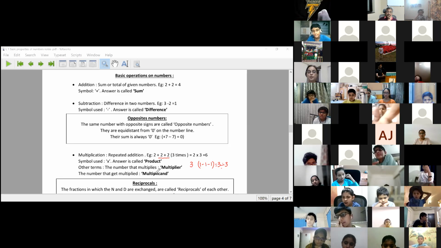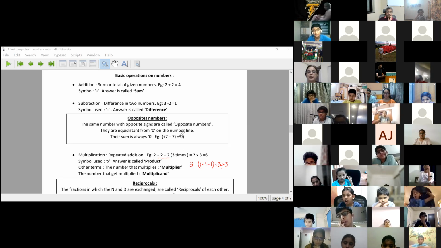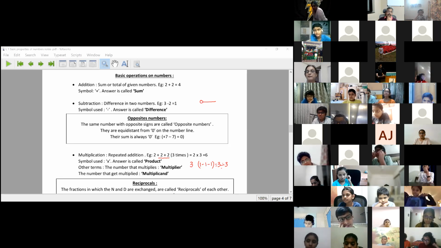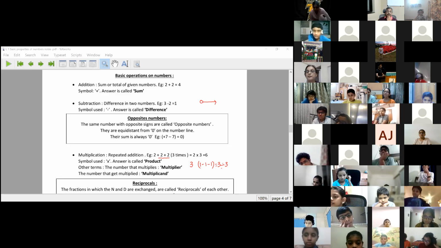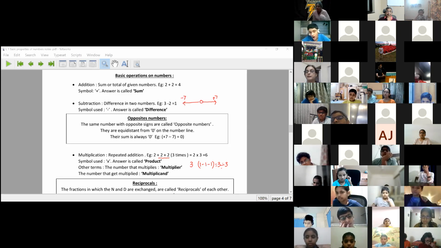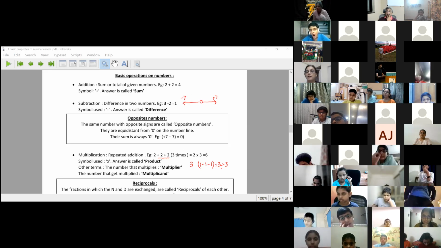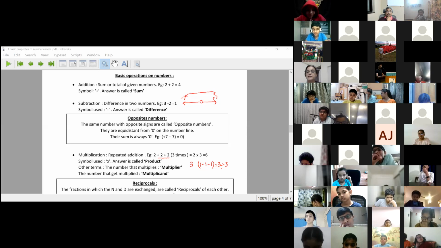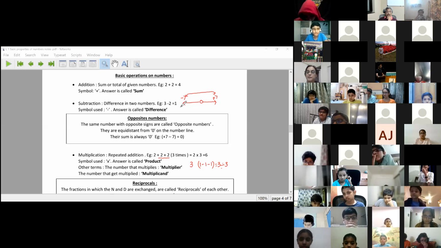Now these two terms, we have seen the number line. On the number line, I will have the same number on the left hand side and the same number on the right hand side. I will call these two numbers opposite numbers. Numbers that occupy the same place on both sides of the number line are opposite numbers.